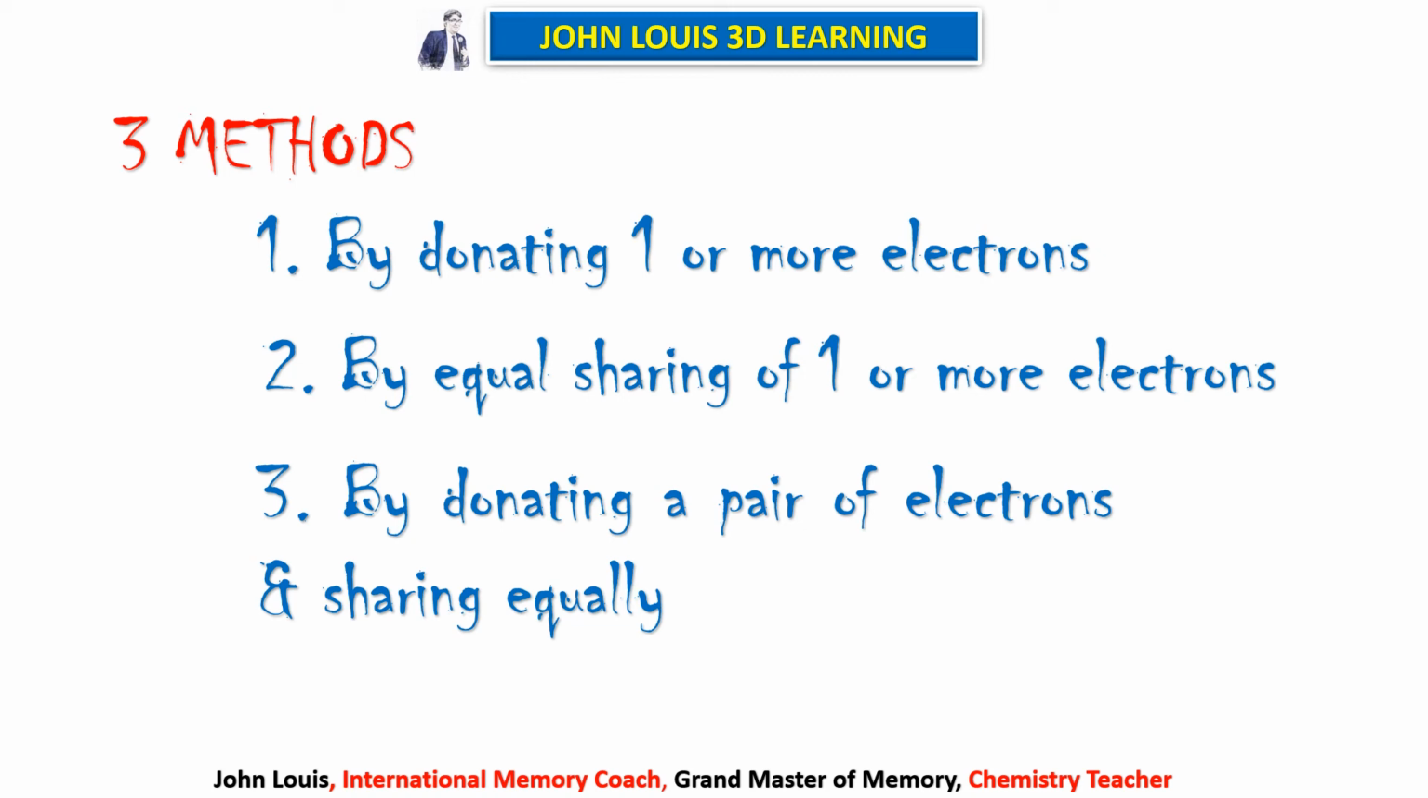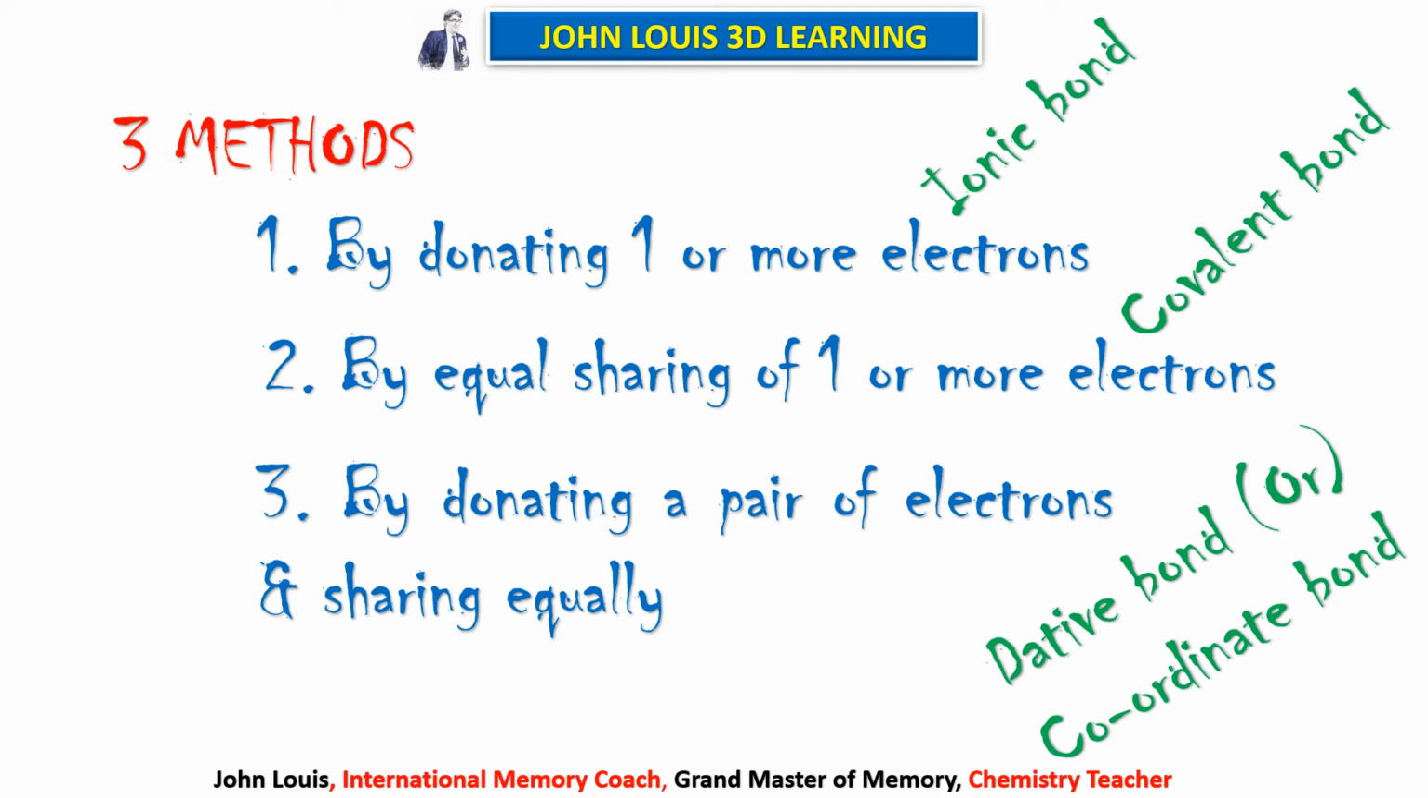If one donates, the other accepts, that is known as ionic bond. If both share an equal number of electrons, that is covalent bond. And what is the third one? By donating and sharing, the type of bond is known as dative bond or coordinate bond. Ionic bond also has another name, electrovalent bond. Ionic bond or electrovalent bond.